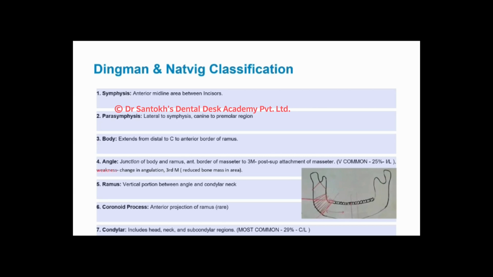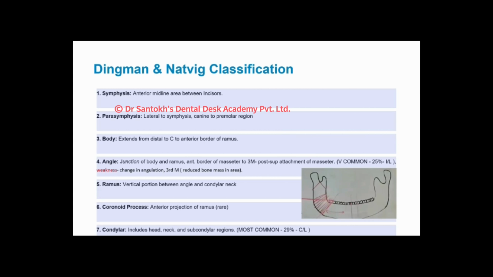So this is generally the area, that small triangle which is forming between the anterior border of the masseter and the posterior superior attachment of the masseter. That angle is forming, which is nothing but the junction of your vertical ramus and your horizontal body. And this is the angle of the mandible.